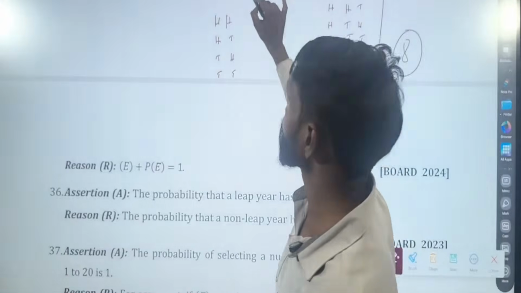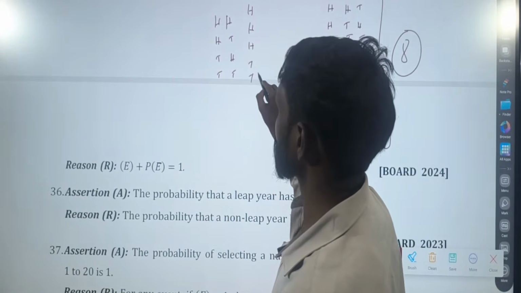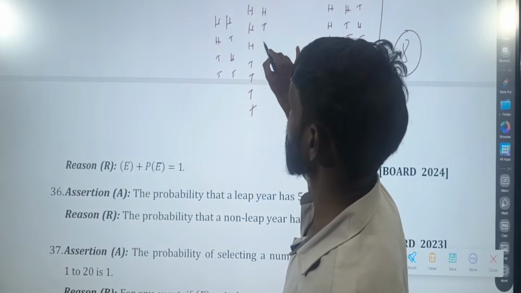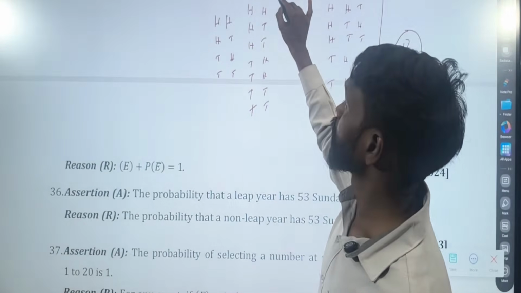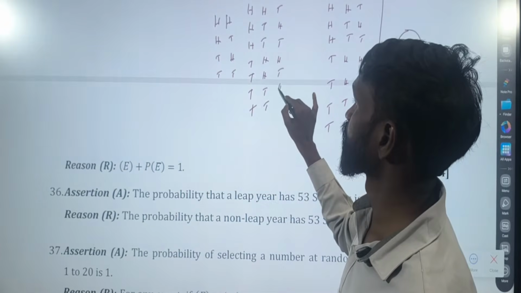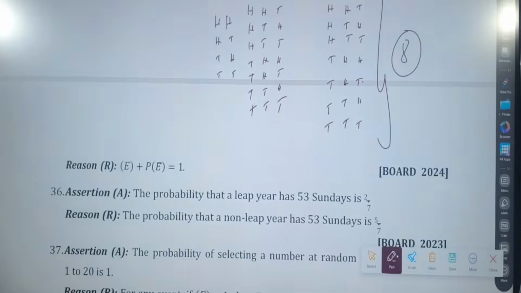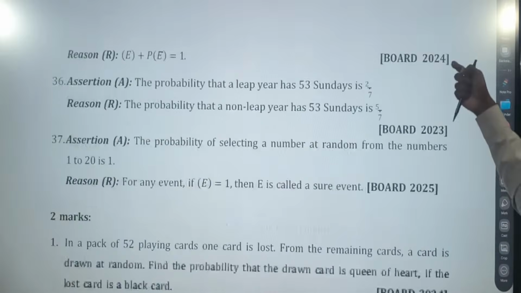What you are supposed to do? 4H, then T, T, T, then H, H, T, T, H, H, T, T. Clear? So this is for writing sample space for coins.